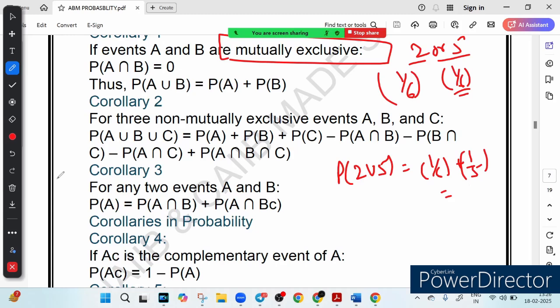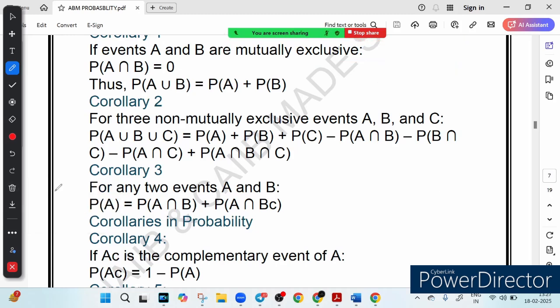Now case number 2. When 3 events are involved, what about that? So when we have 3 events, like a customer having a saving account, fixed deposit account, and a loan, 3 cases are there. So in that case, the formula is P(A) plus P(B) plus P(C), this you add individually, then take intersection 2 at a time, minus P(A intersection B) minus P(B intersection C) minus P(A intersection C) plus P(A intersection B intersection C), right?